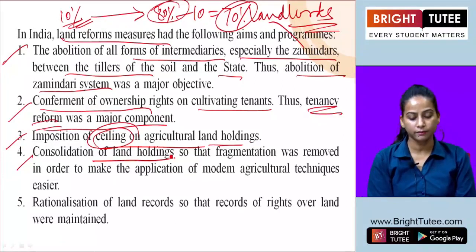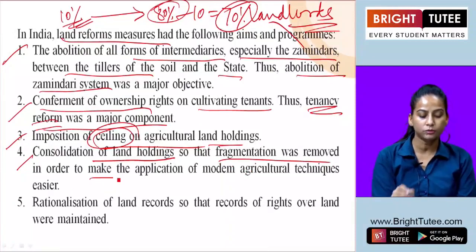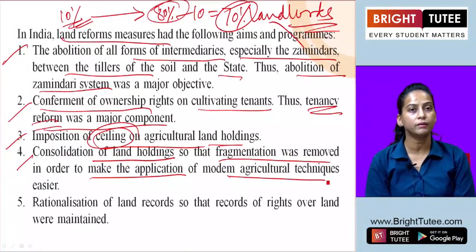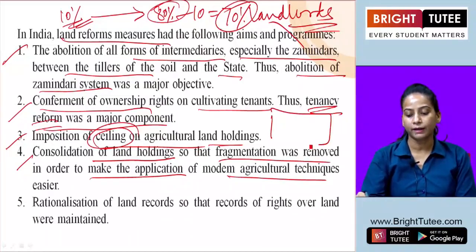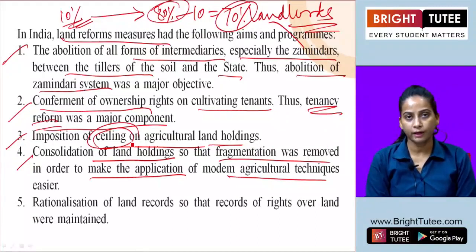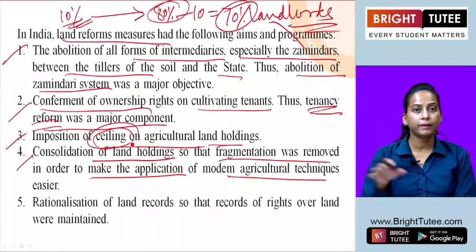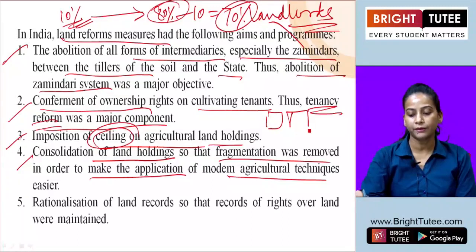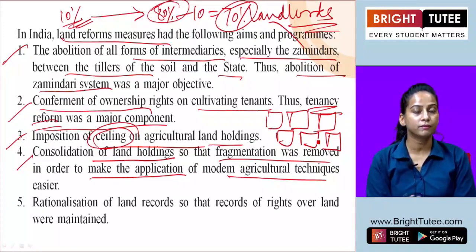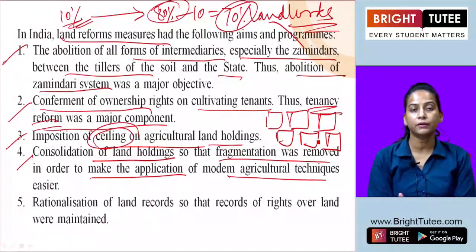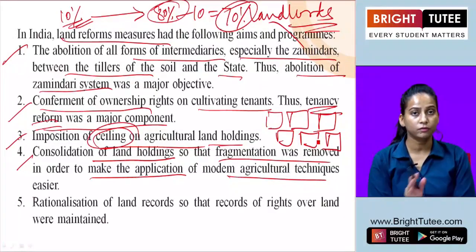Consolidation of land holdings, if we talk about, so that the fragmentation was removed in order to make the application of modern agricultural techniques easier. Consolidation of land means they wanted that the fragmented land, which was divided into smaller areas, so what was the other demand under this land reform?